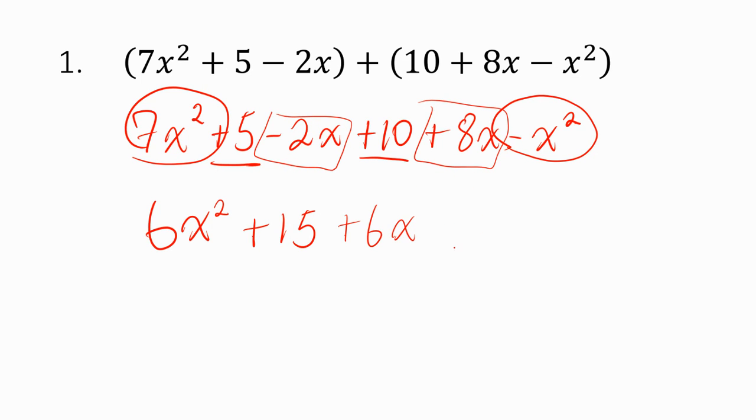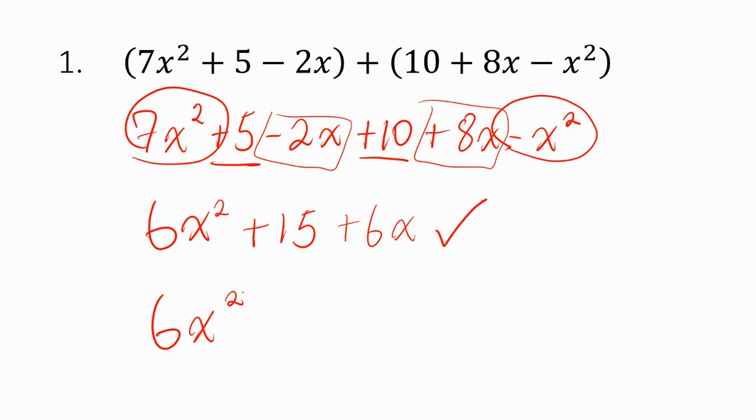Like I said, this is my favorite no. This is actually very, very close. They have done everything right so far. They're just not done because the directions said write your answer in standard form. This is not standard form. Why is this not standard form? Well, because we need the exponents to be in order from biggest to smallest. So yes, 6x squared should come first.